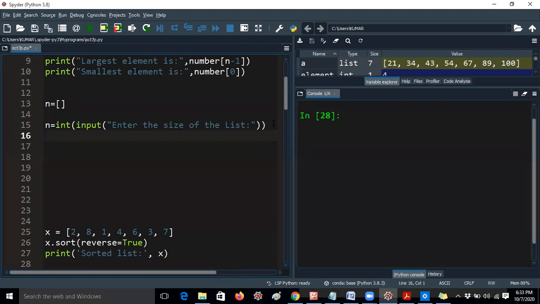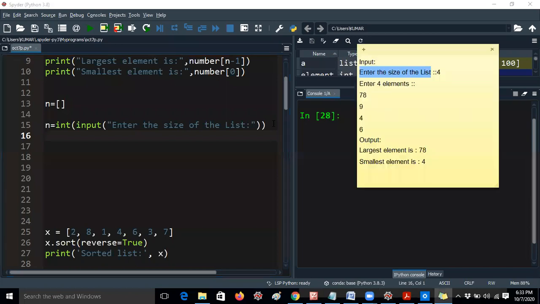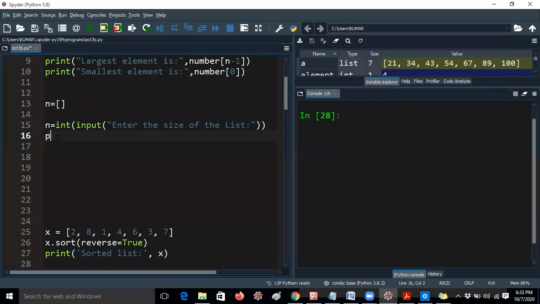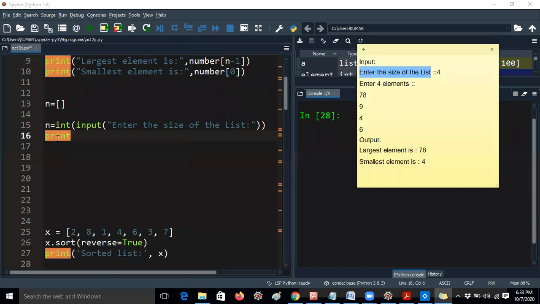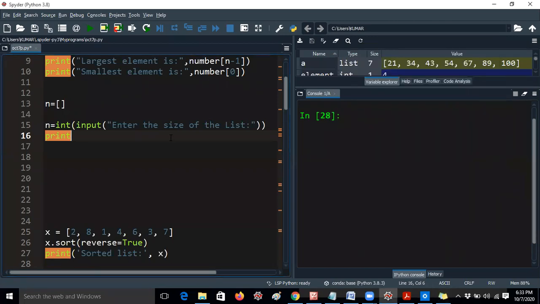Now I have to write enter 5 elements. This is the output line we have: enter the 4 elements. For example, for this you just use a print statement only, because I'm not storing any value here. You just see on the right side, it is not getting any value, but it is getting the text enter 4 elements. That means you can use only a print statement. You don't need to use an input statement. You just think that way. Then only you can understand how I am writing a program.